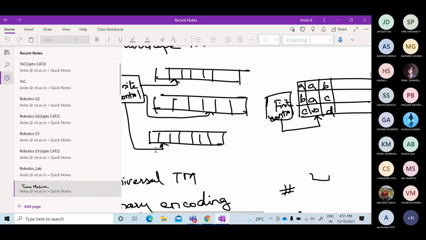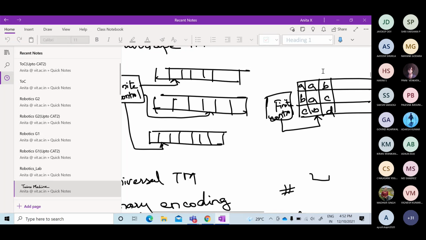So here in the multi-track, as discussed, you can use multiple tracks. Instead of a single track, we will be having multiple tracks. So here we can make use of these multiple tracks. You can see I am in state Q naught, and in Q naught I am having BAA.